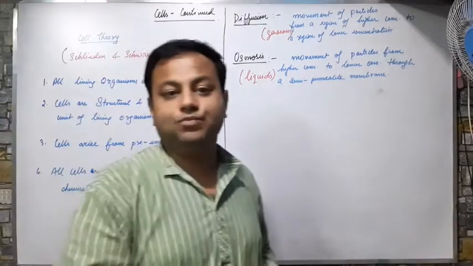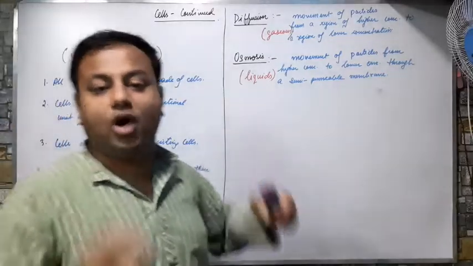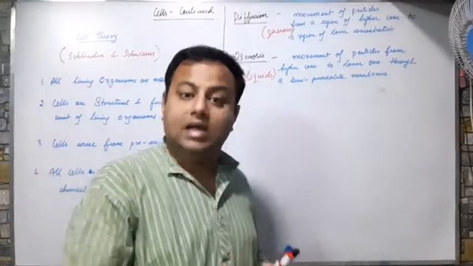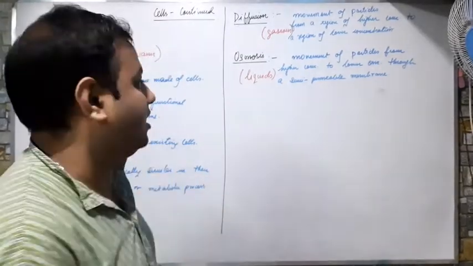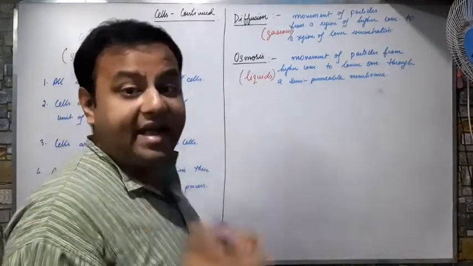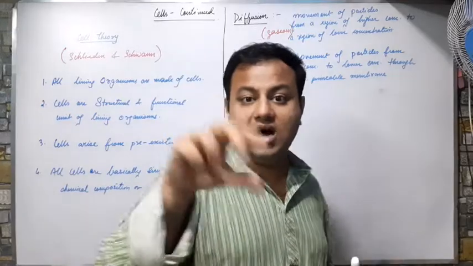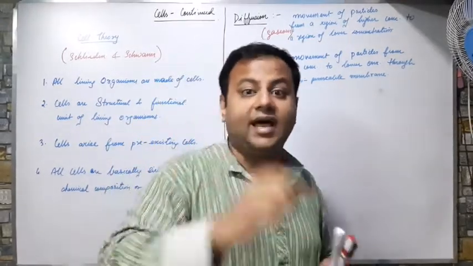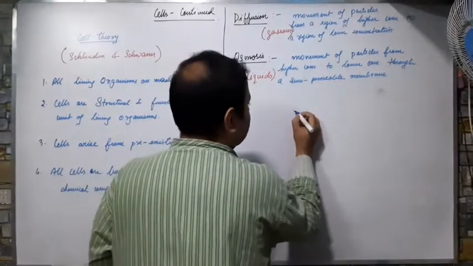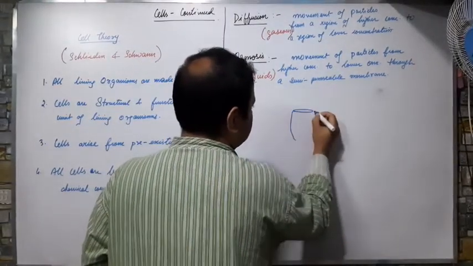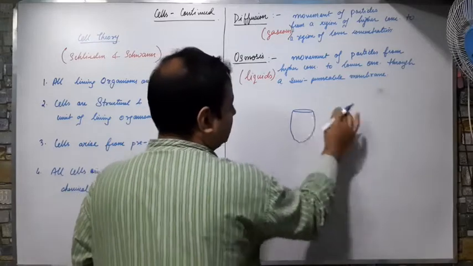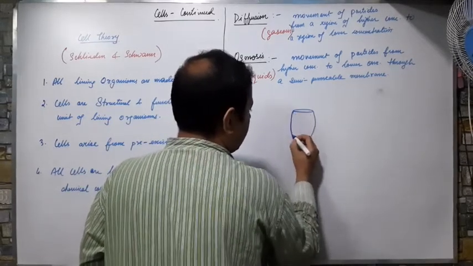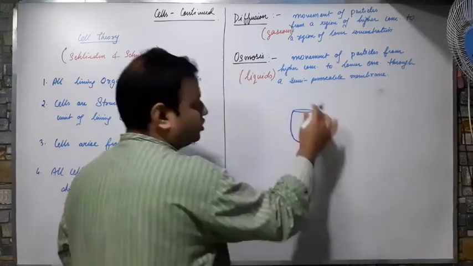That is open. So can you explain this, sir? I will place something in between and still there will be movement. Let me show you by an experiment. You will take an eggshell. Do you know what an eggshell is? The hard cover of the egg. You will take an eggshell. Okay. Suppose this is the eggshell. I have cut it from the above so that I can place. So this is an eggshell.